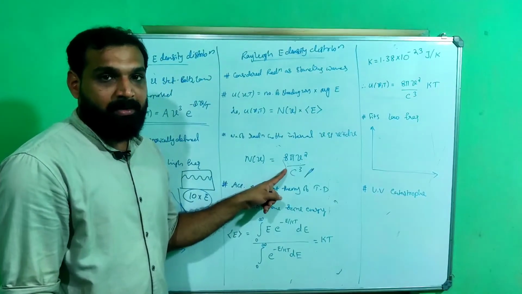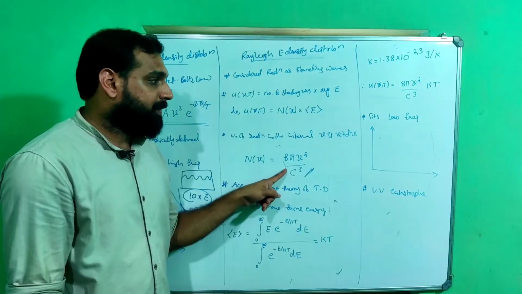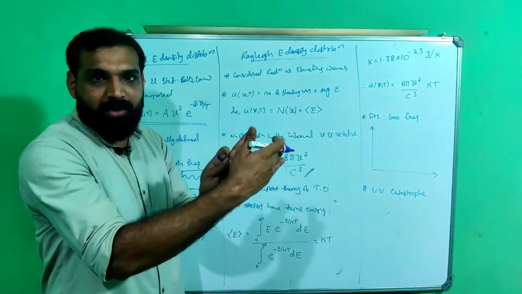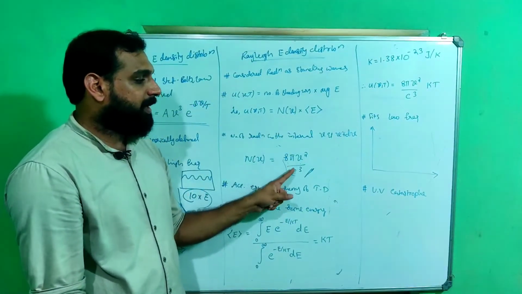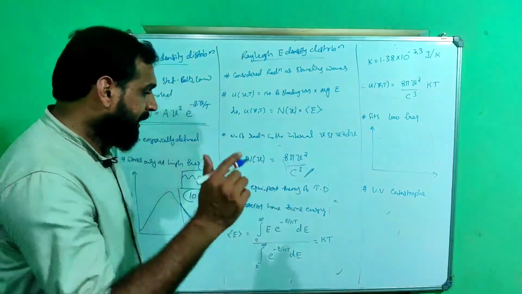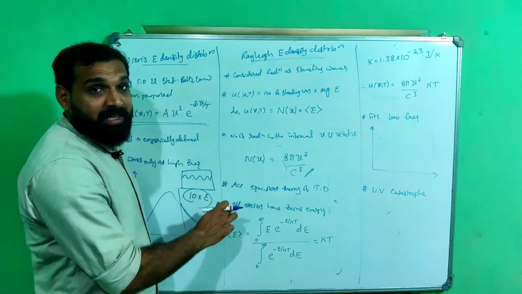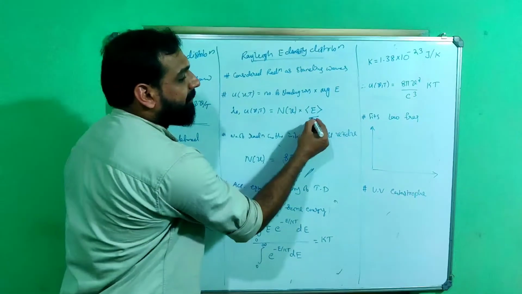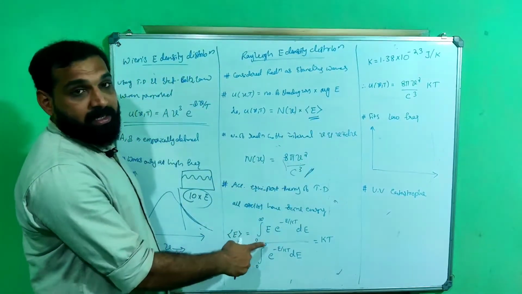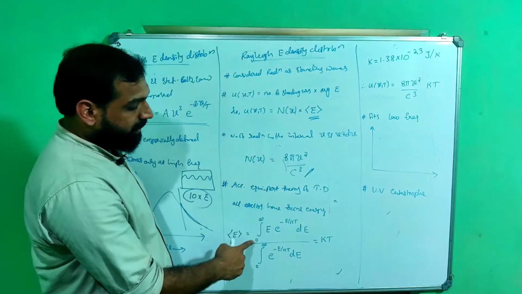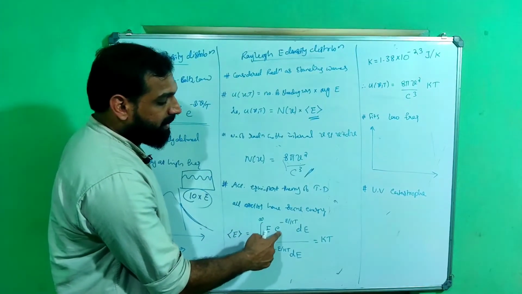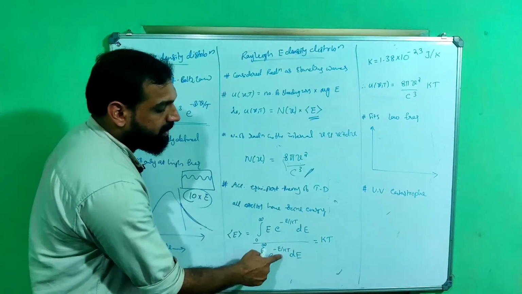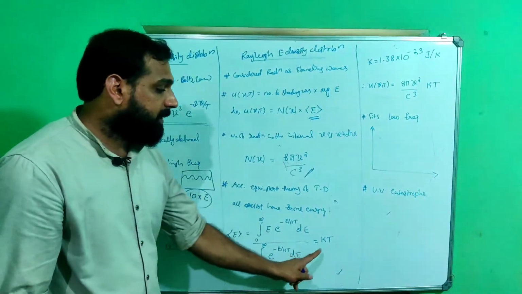What is this? The number of standing waves in the frequency range nu to nu plus d nu, in between nu and nu plus d nu, is 8 pi nu square by c cube. Using classical equipartition theory, they obtained the average energy as: average energy equals integral 0 to infinity E into e raised to minus E by kT dE, divided by integral 0 to infinity e raised to minus E by kT dE, and they obtained it as kT.